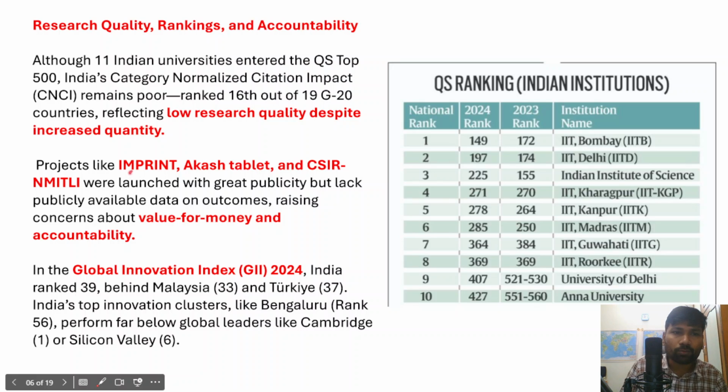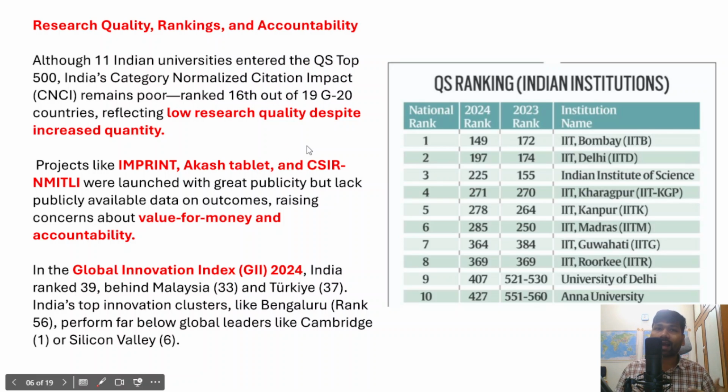Secondly, there are a number of projects which are already launched. For example, a project called Imprint, Akash Tablets, and the Council for Scientific and Industrial Research's NMITLI. These are scientific projects already launched in collaboration with various educational institutions. But the problem with these projects is that there is a lack of publicly available data on the outcomes. So what are the outcomes from these projects that we have already launched?